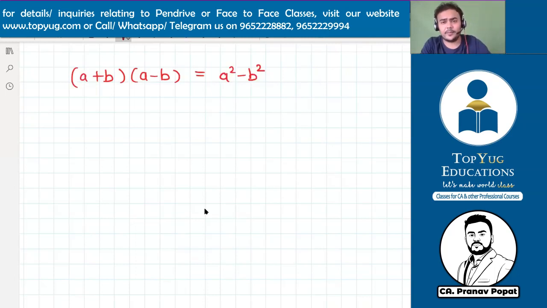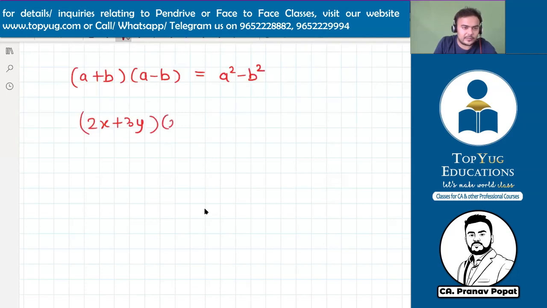Okay, a square minus b square. So if I say (2x plus 3y) into (2x minus 3y), what is the answer? So it will be 4x square minus 9y square.